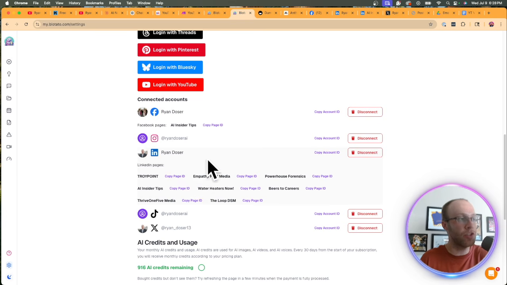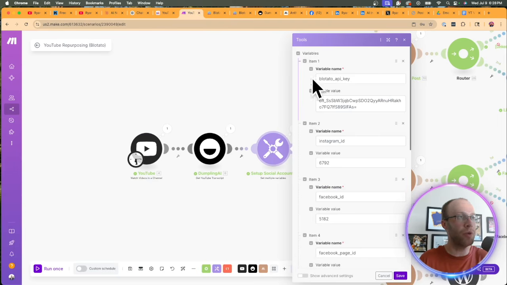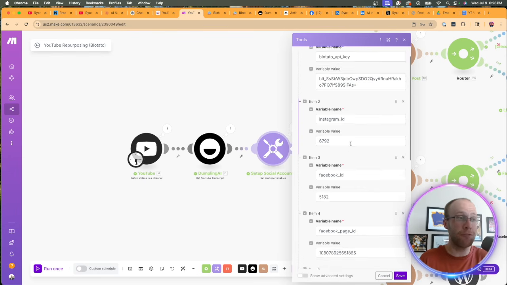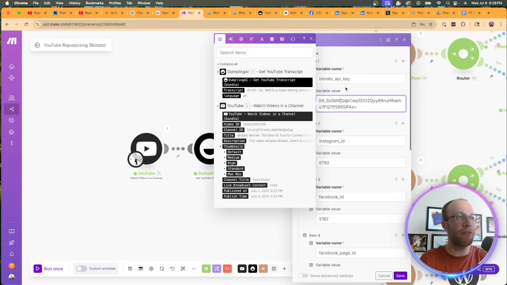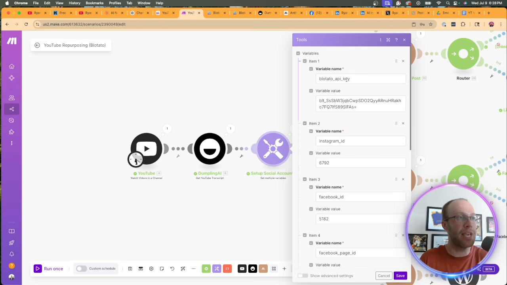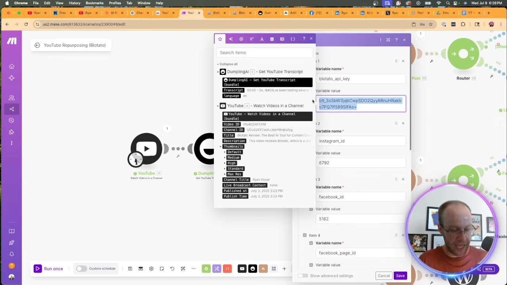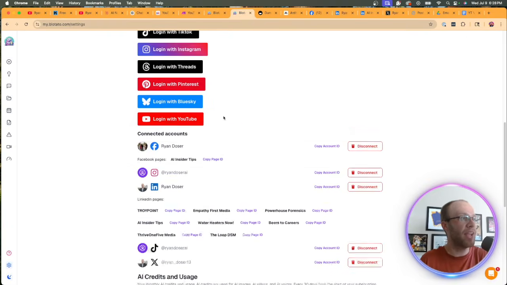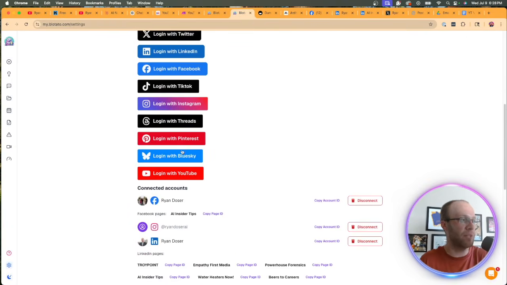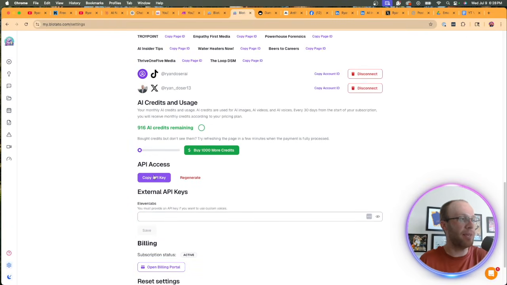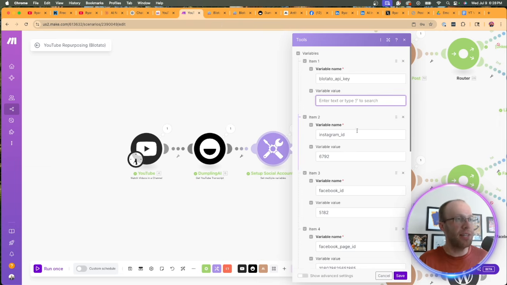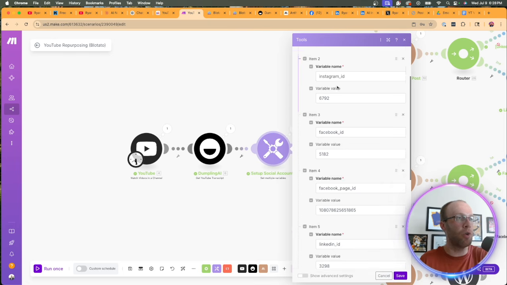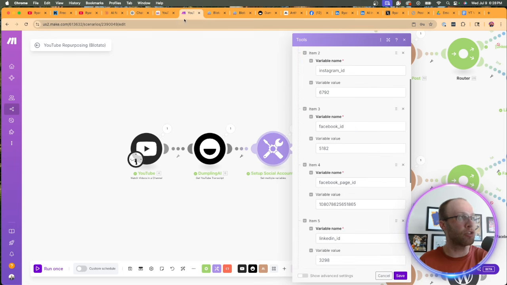So once you've integrated all your social media accounts inside Blotato, what you want to do within this tools module is simply fill these in one by one. Now, the very first thing you need to do is add your Blotato API key. So what you would do in your case is you would X this or get rid of it, go inside your Blotato account, and then at the very top here, there should be an option for API. Yep, copy API key. So you'd copy it, come in here, paste the API key right here, and then we would scroll down one by one and enter the different IDs for our social media platforms.